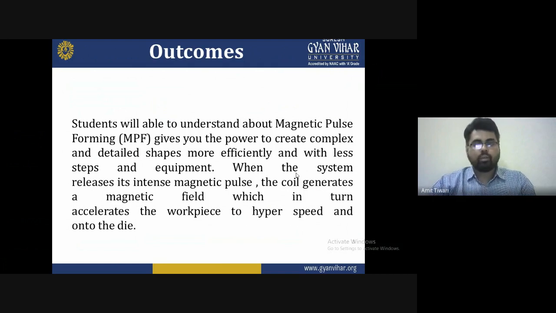At that time we have to introduce it. We have to get an idea of how we can induce and fabricate this type of metal when the system releases into the magnetic field. So all of these are basically about magnetic pulse forming.